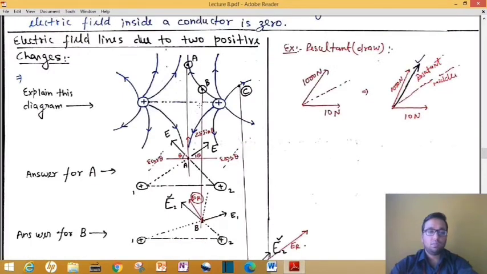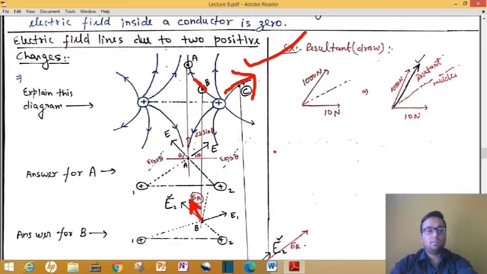Now see, at this point, as I told you, the direction of the net electric field is along this arrow. That's why our curve will be drawn like this. If I ask you the direction of the curve at point C, you will tell me the direction is shown in the figure, along this arrow. So along this arrow you will get your net electric field at this point.